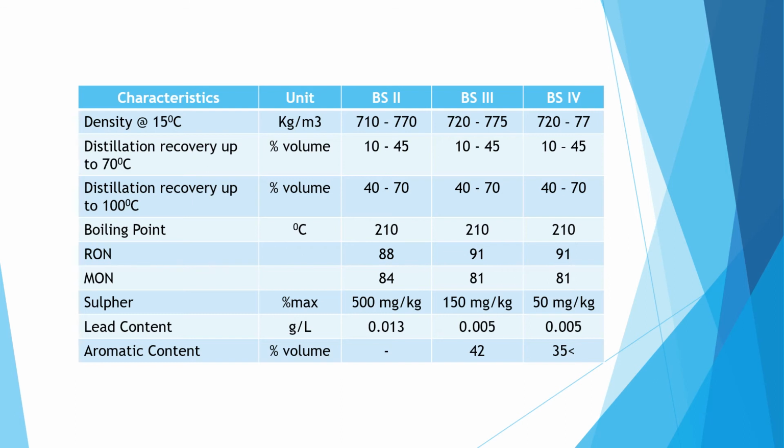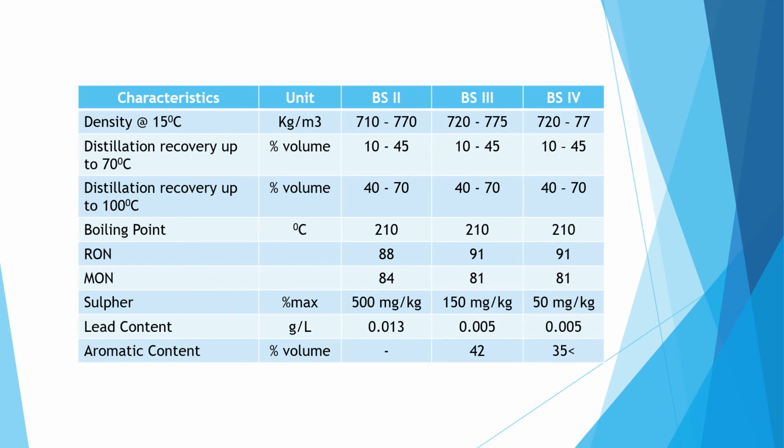Sulfur content for the BS2 is 500 mg per kg, maximum. For BS3 that is 150 mg per kg at the maximum, and BS4 is 50 mg per kg. Lead content for the BS2 is 0.013 gram per liter.